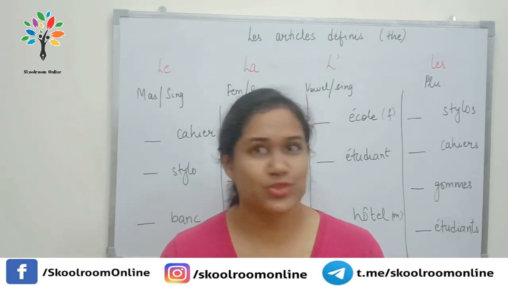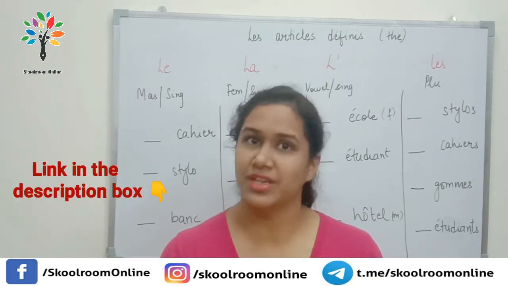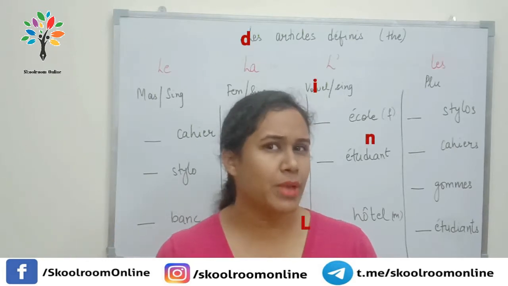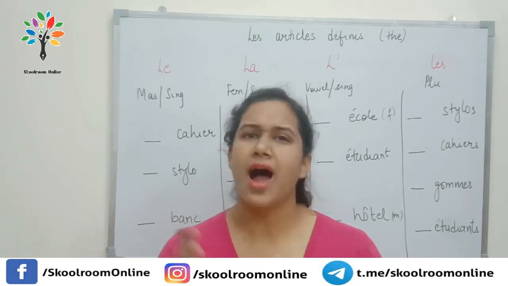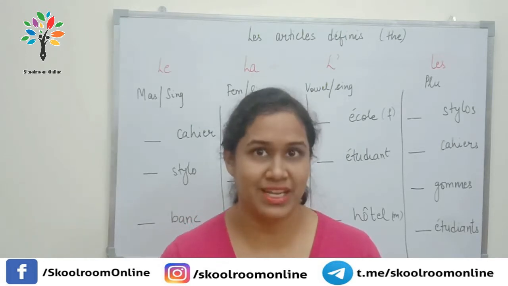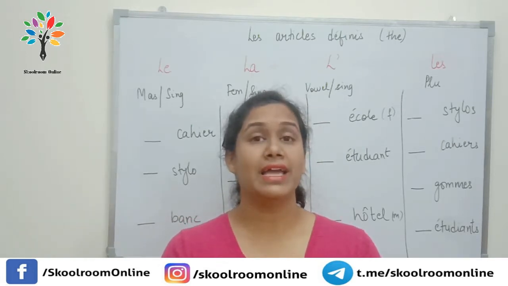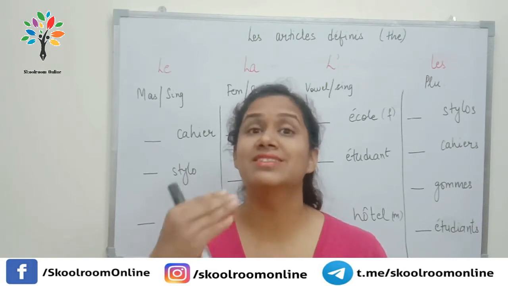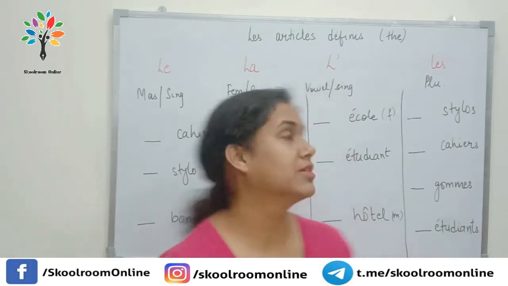In my previous videos, I have told you about the indefinite articles. And if you remember, indefinite articles are kind of synonymous to a and an in English, right? And the definite article is synonymous to the in English.